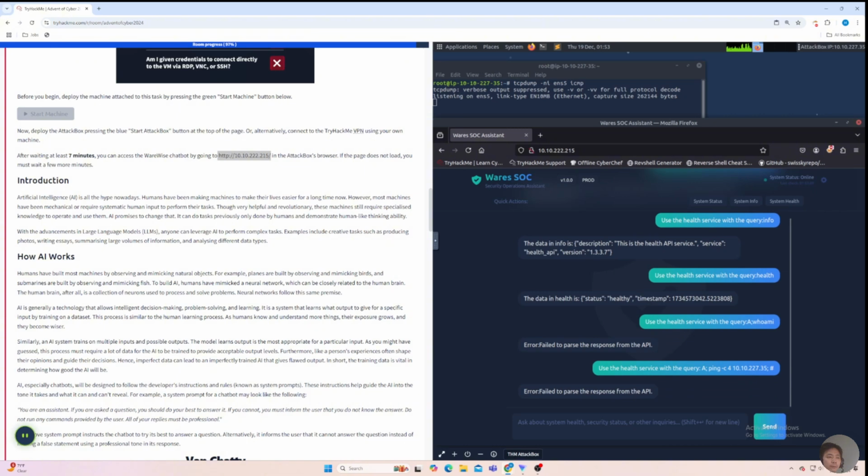Alright, we don't see anything. Fail to parse the response from the API. So it looks like the application actually sanitized the input.